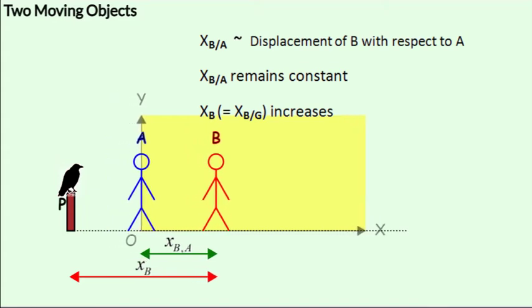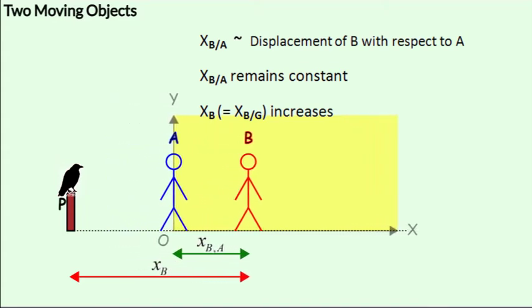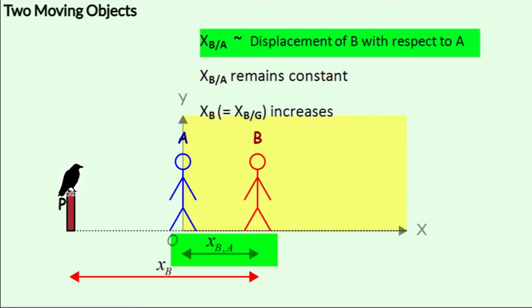So when we write B's displacement with respect to A, we write xB/A. When we define a displacement with respect to the ground, we ignore the slash in the subscript. But here we have to be very specific when the frame of reference moves.